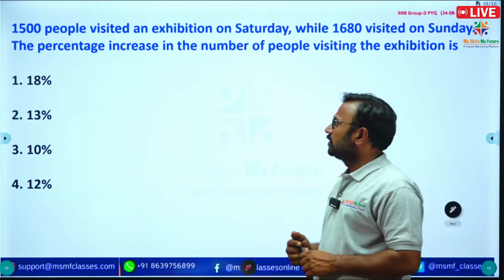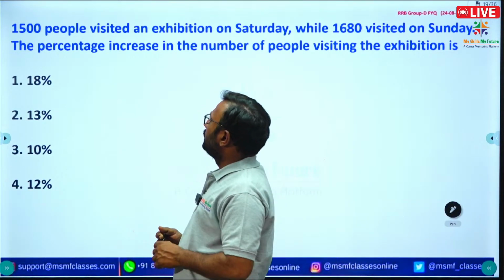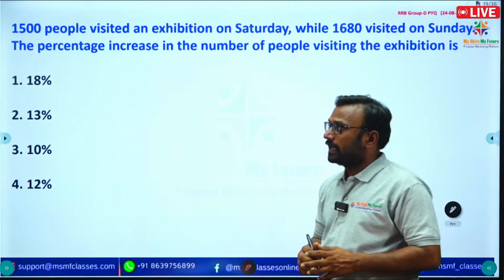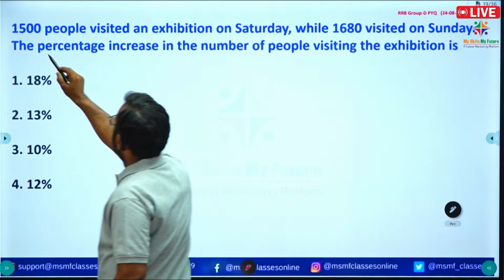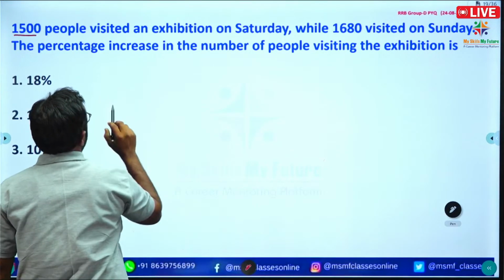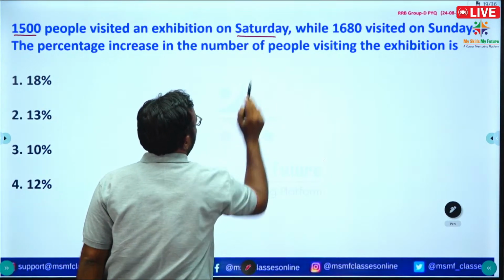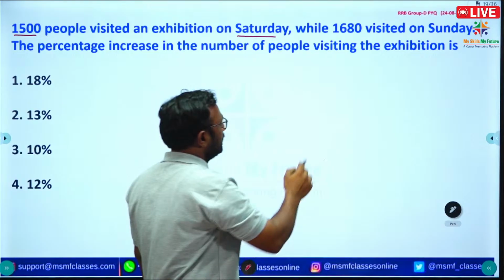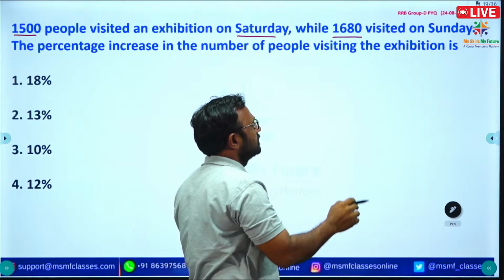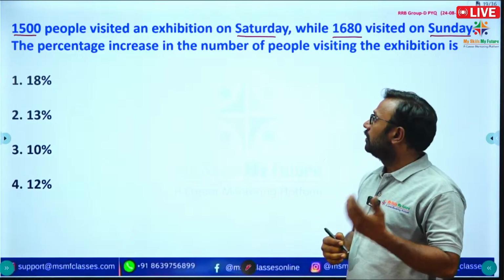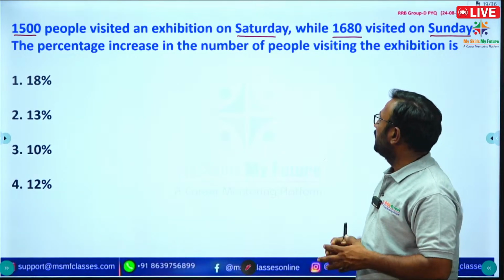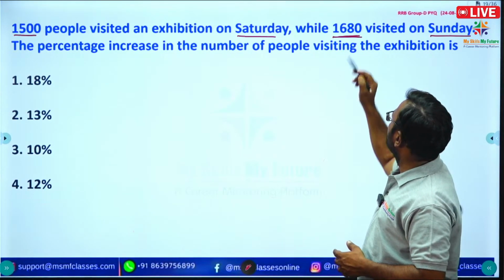Right. See the question here. 1500 people visited an exhibition on Saturday, while 1680 visited on Sunday.